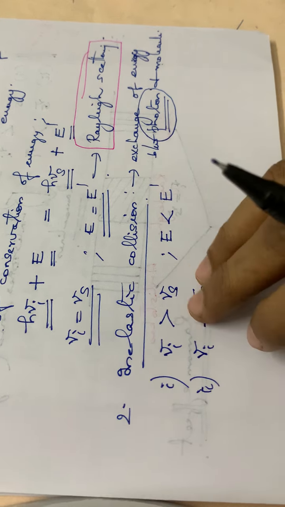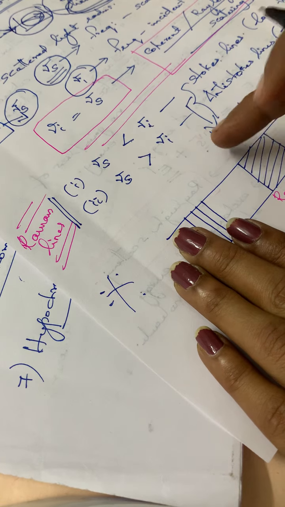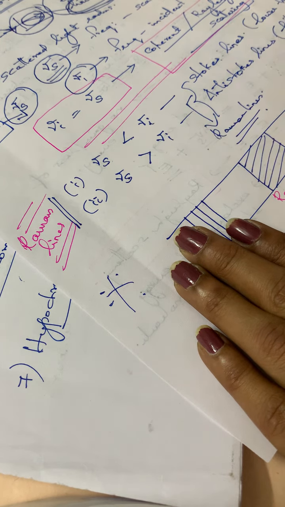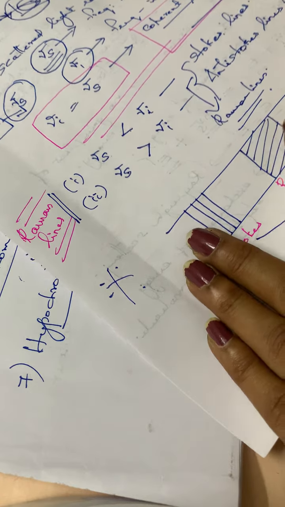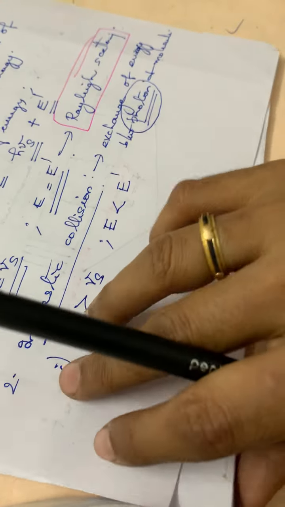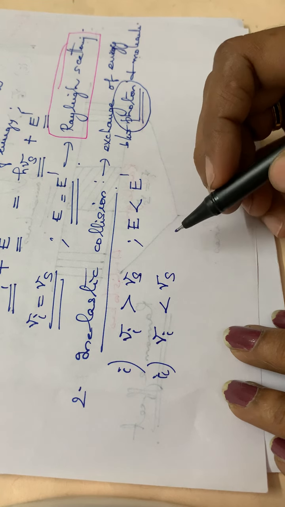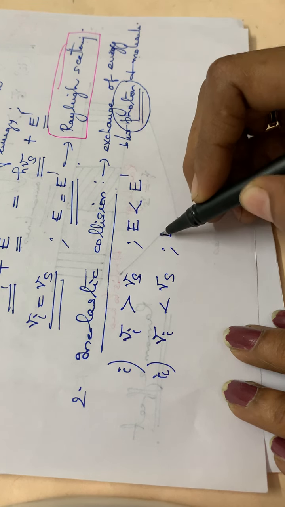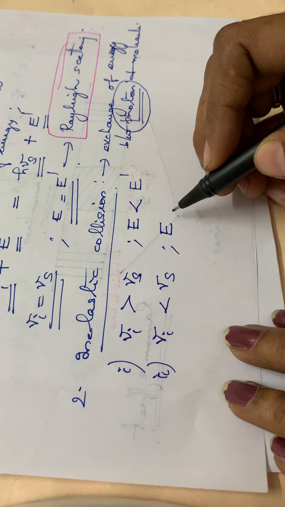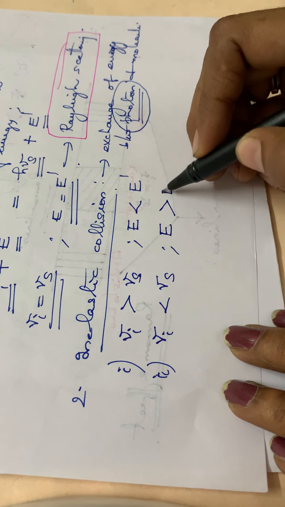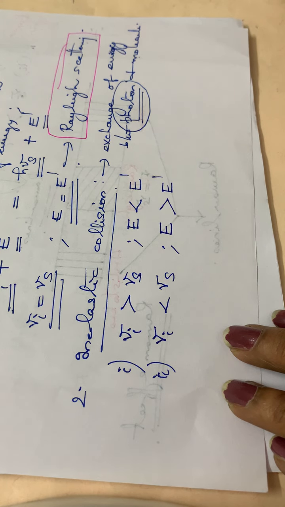These two conditions I had already written in terms of nu S. Here also, nu I less than nu S means the energy of the molecule before collision will be greater than the energy of the molecule after collision.